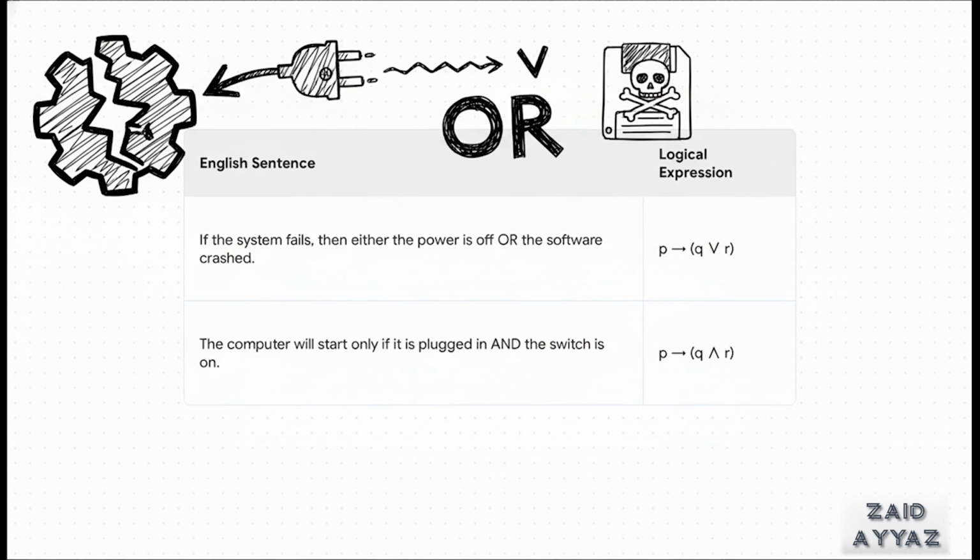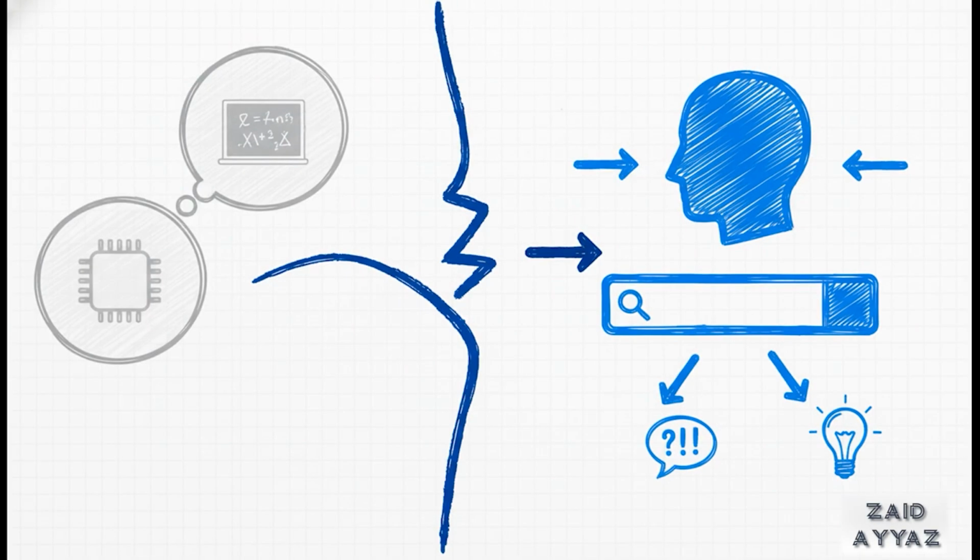Look at the first sentence. If the system fails, that's our condition, our P, the result is either the power is off or the software crashed, which we can write precisely as Q ∨ R. We've just translated a complex sentence into a perfect logical expression. Same with the second one. The computer starting depends on being plugged in and the switch being on. That's a classic conditional.